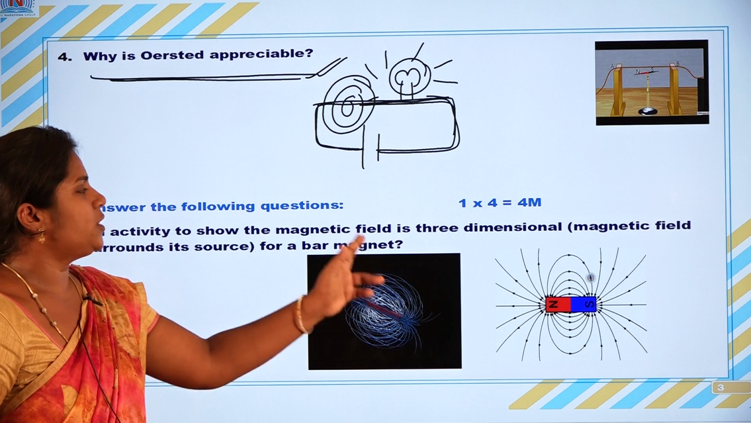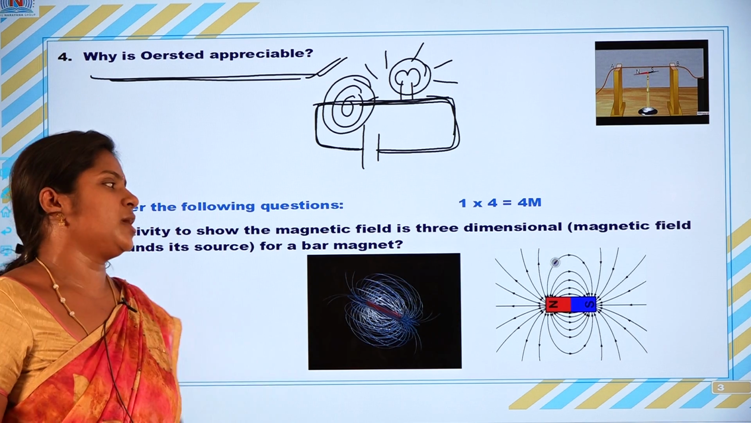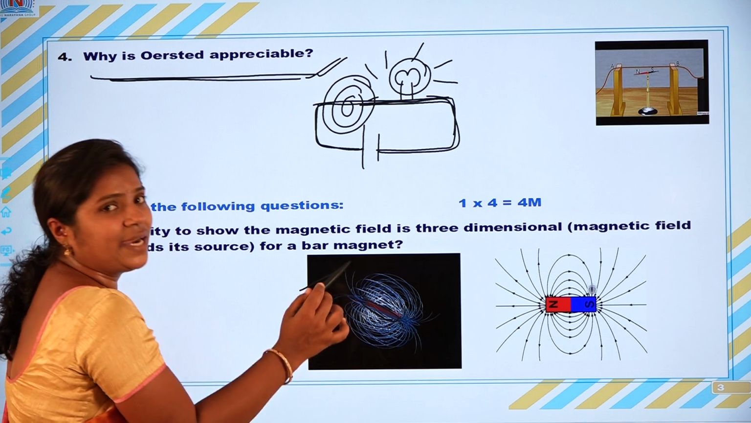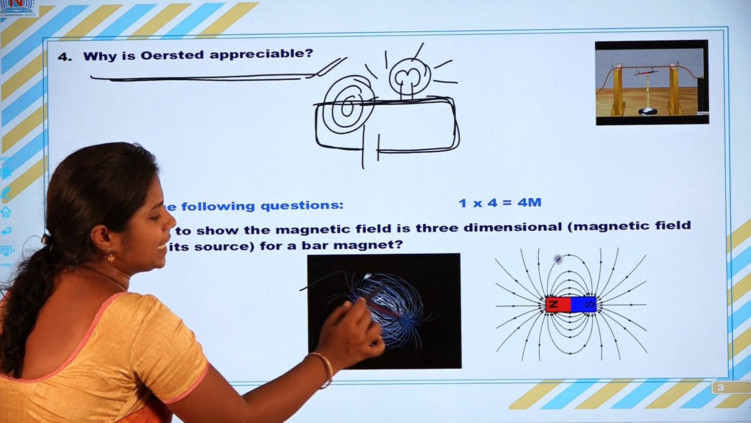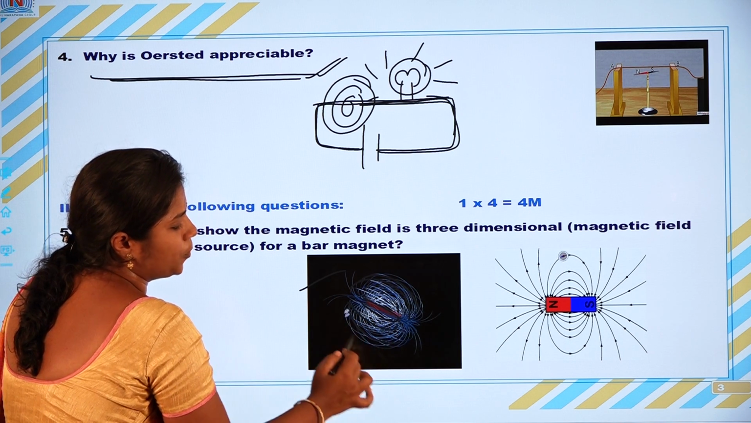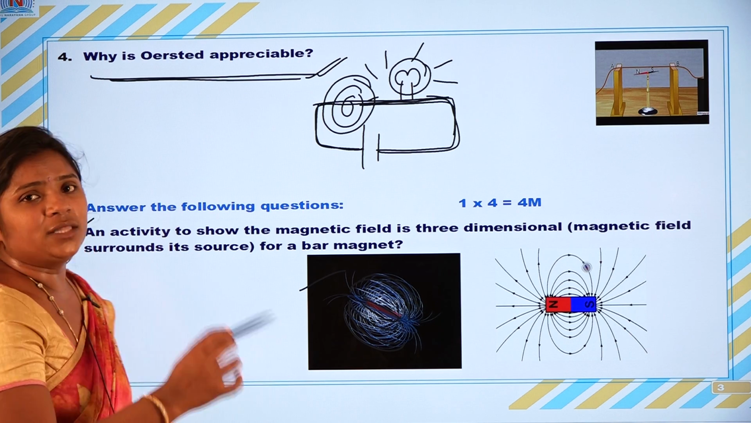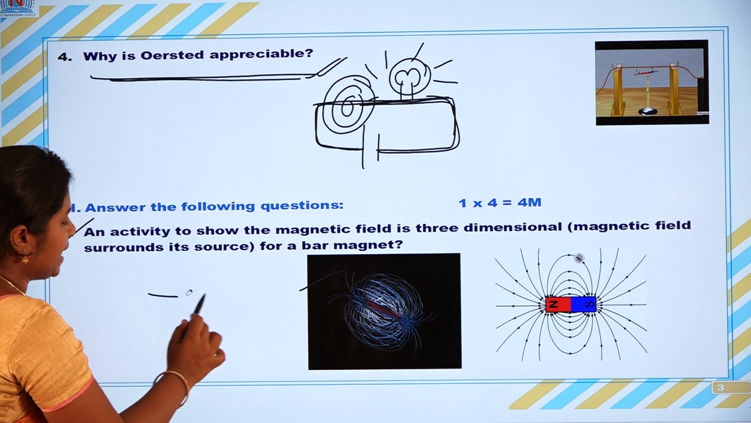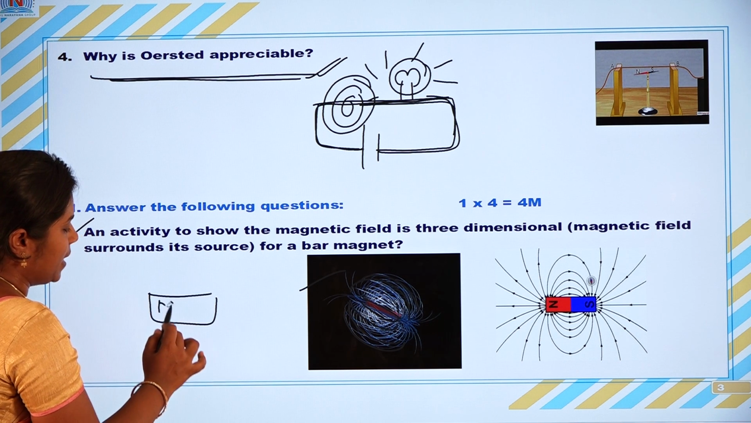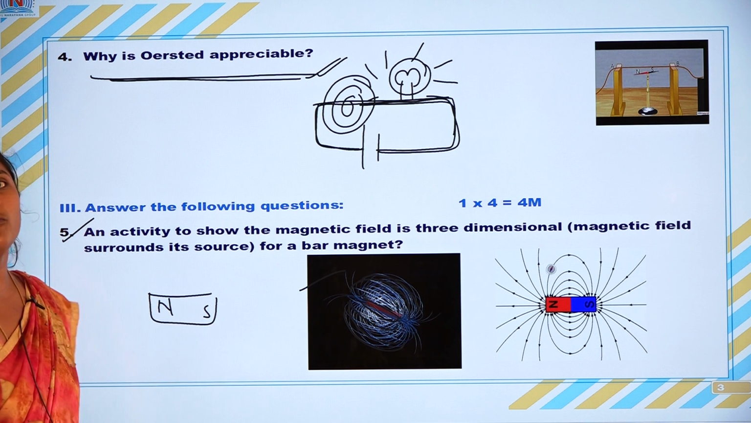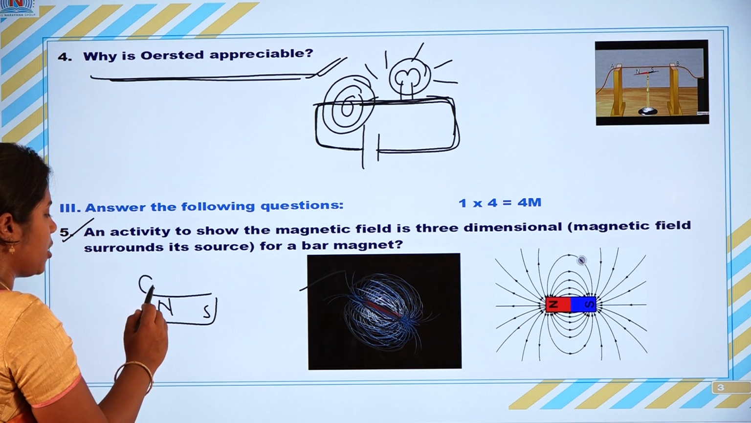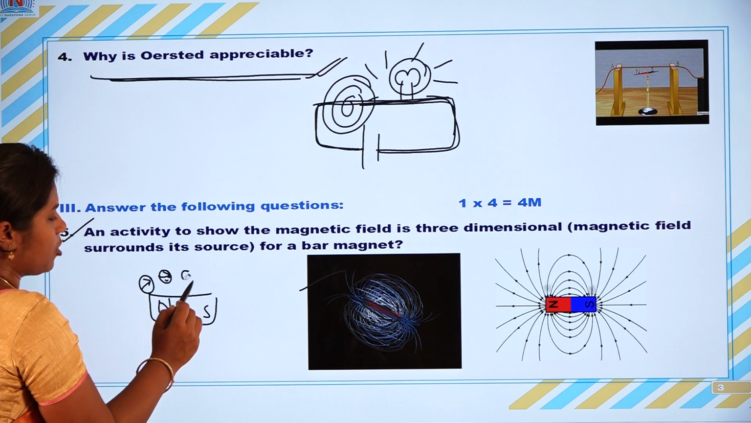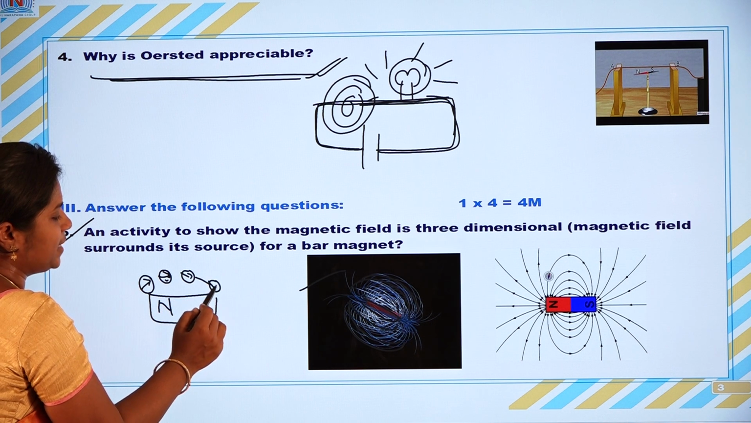An activity to show that the magnetic field lines are three-dimensional. We can observe here the bar magnet. Always outside of the bar magnet, we can observe the magnetic lines passing from north pole to south pole. We can draw the magnetic field lines using the bar magnet. Take a white sheet of paper, keep the magnet with its north pole and south pole. Take one compass and keep it near the north pole. We can observe the compass always showing north pole to south pole, like these magnetic lines.